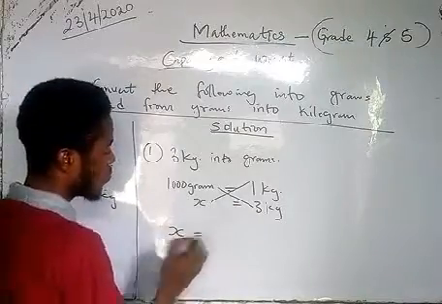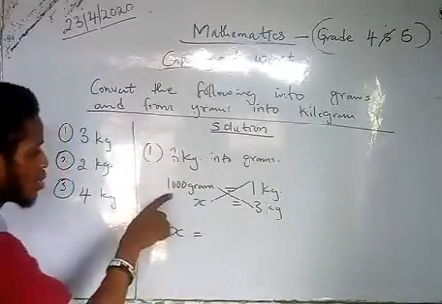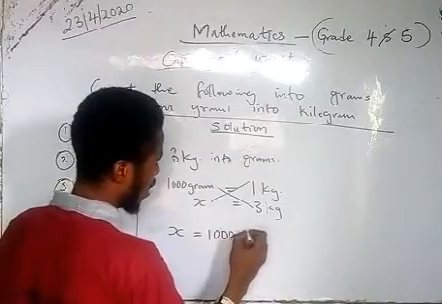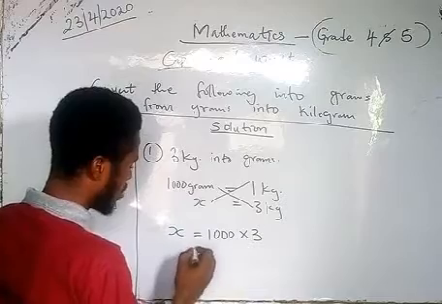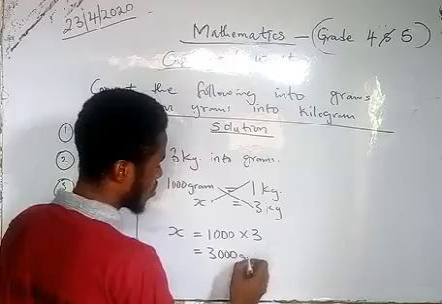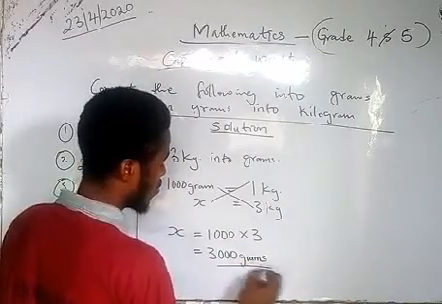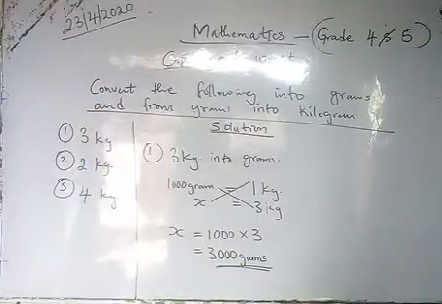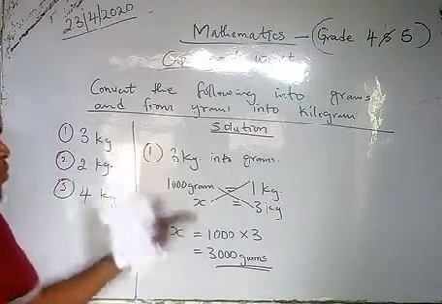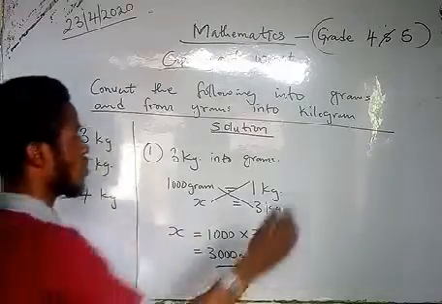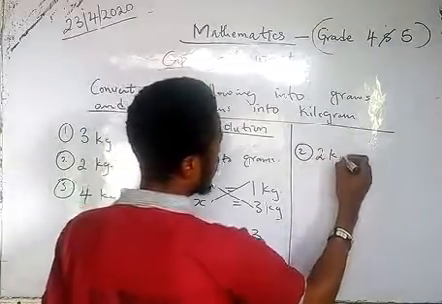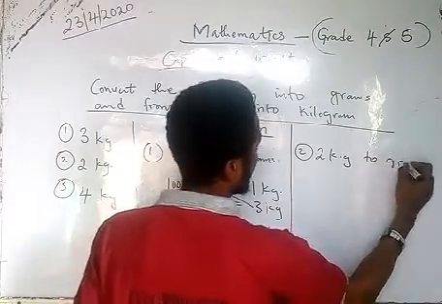Then equals to sign. Then look at this now. 1000 times 3. Our answer is going to be 3000 grams. That's our final answer. I believe with this you have understood how to convert from kilograms to grams. So I'm still going to take number 2 question. Still the same approach. 2 kg to grams.